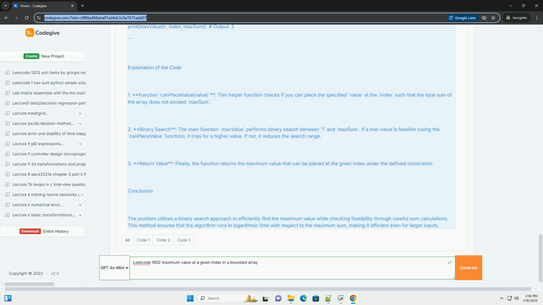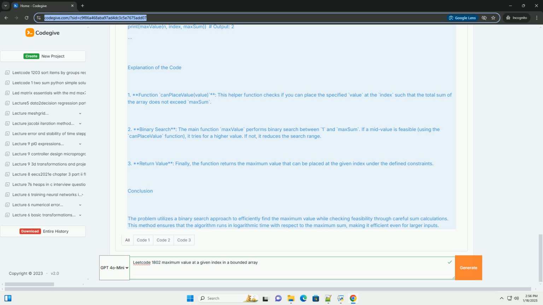Code example. Here's a Python implementation of the above approach. Explanation of the code. One, function canPlaceValue. This helper function checks if you can place the specified value at the index such that the total sum of the array does not exceed maxsum.